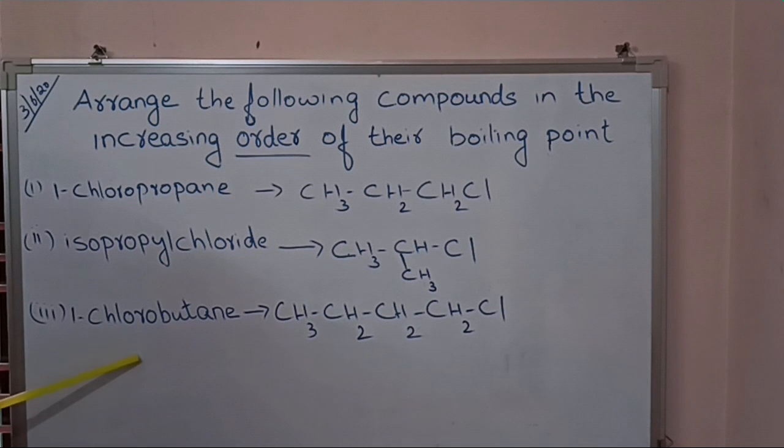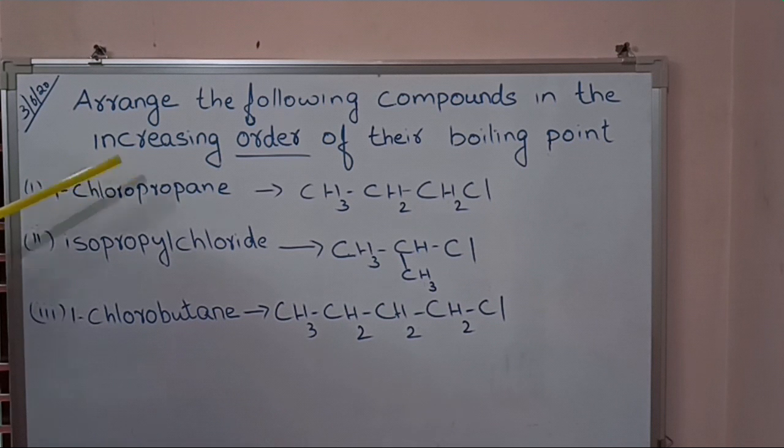So this compound consists of 4 carbon atoms, so this compound has the highest boiling point. And the second compound is a branched chain compound, so this compound has the least boiling point. And this 1-chloropropane comes in between these 2 compounds.